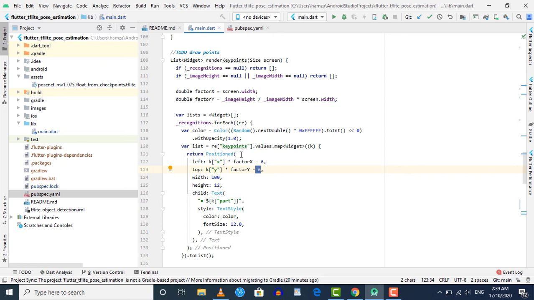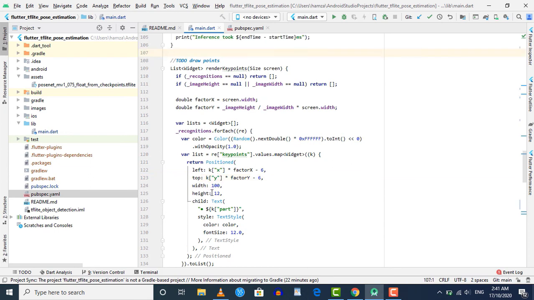as you have seen the use of this position widget inside our object detection section. So this position widget will start from this point, and after that we are specifying the width of this position widget to 100. Similarly, we will specify the height to 12, and you can change it as well if you want. And after that, inside this position widget we have a text widget, and inside this text widget we will show the name of the body part or the name of the key point. So there you can see that using this k, we are specifying the key to part, and it is going to return us the name of that body part or the key point. So for each key point returned by the model, this loop will be executed and we will get a position widget for each key point.